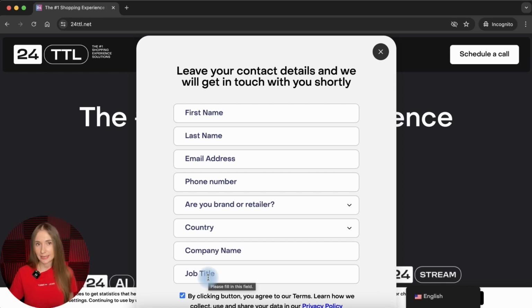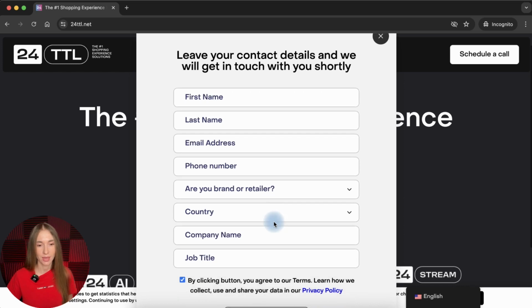What we need to understand here is that all of these pieces of data shall be clearly outlined within the privacy policy. The company shall mention that it collects this data and for what purposes. In this case, I believe the purpose of collecting this data is to contact you and provide you some additional details about which you might contact the company, right? Because it's like a contact form.